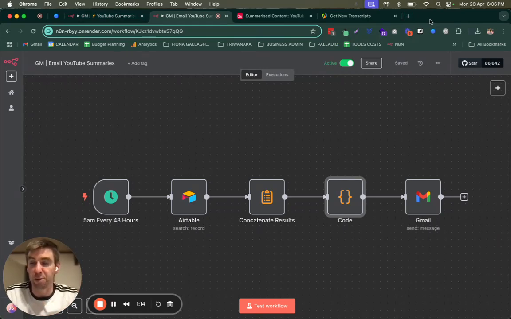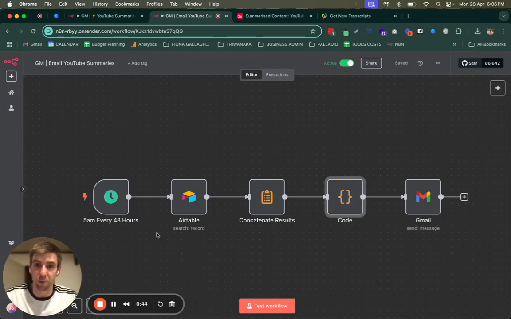A couple of enhancements we could make. We could use an 11 Labs voice agent to call my phone and read out the email summary to me instead of me having to read through a big long email. That would be cool. Also might be good to do a text-to-speech thing, and then I could listen to the summary on 1.5 speed or 2 speeds instead of having to listen really slowly to a voice message from an 11 Labs agent, for example. Yeah, so that is solving that problem for me.